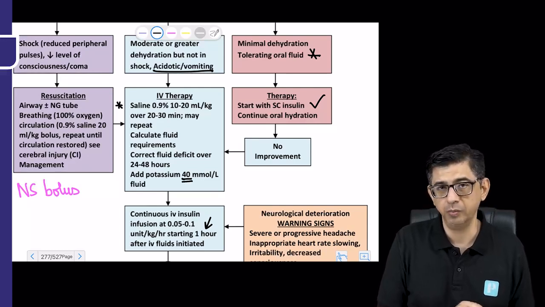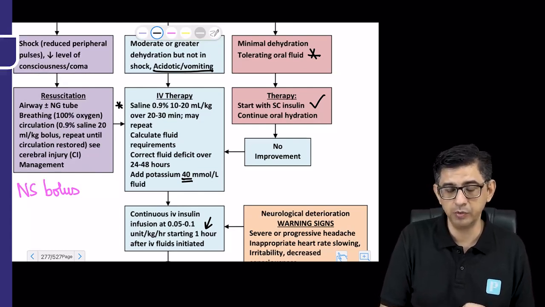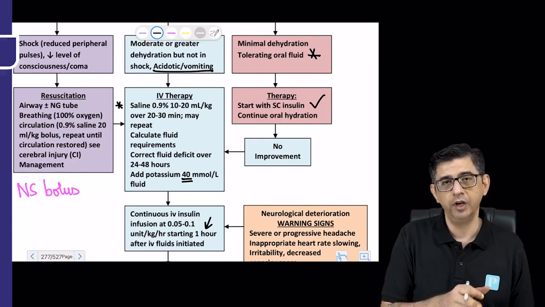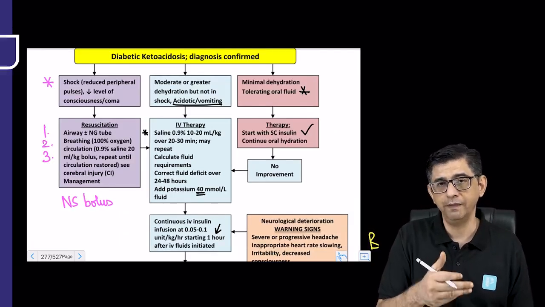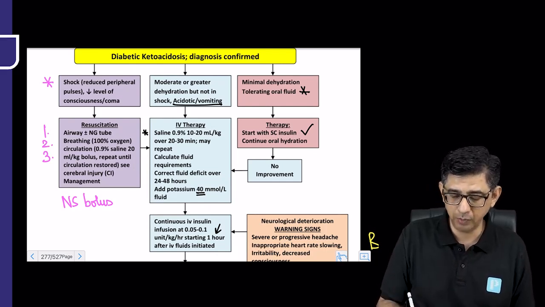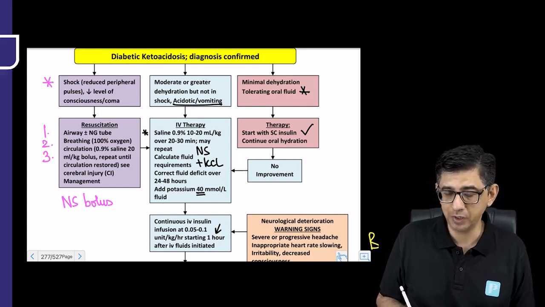How much potassium should be added? That would be 40 millimoles per liter. So the message is, in a patient of diabetic ketoacidosis, if he talks about circulatory failure, then I'm going to talk about airway, breathing, and then a normal saline bolus. Whereas if he talks about moderate dehydration, I'm going to give normal saline to the patient with potassium chloride, and after 1 hour of the same, an insulin drip is to be started.